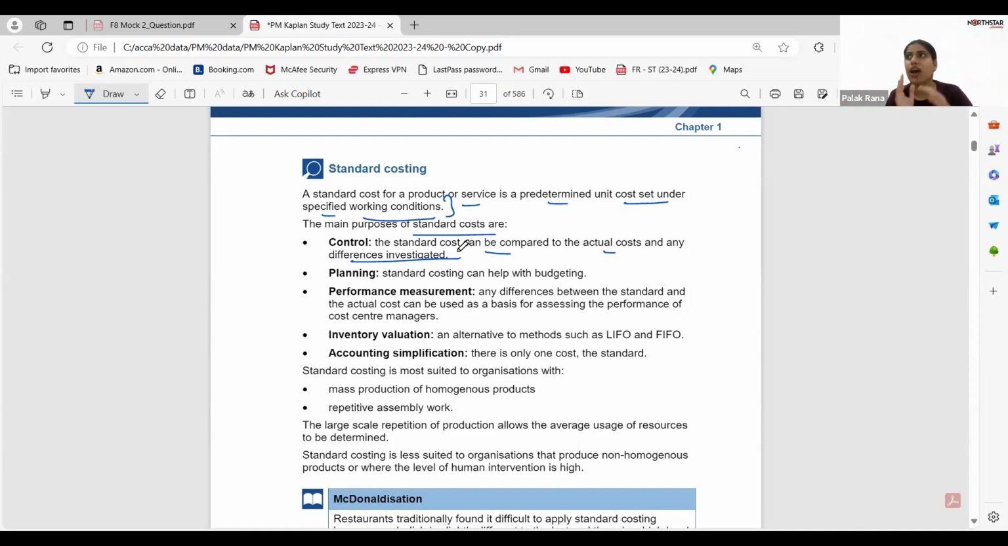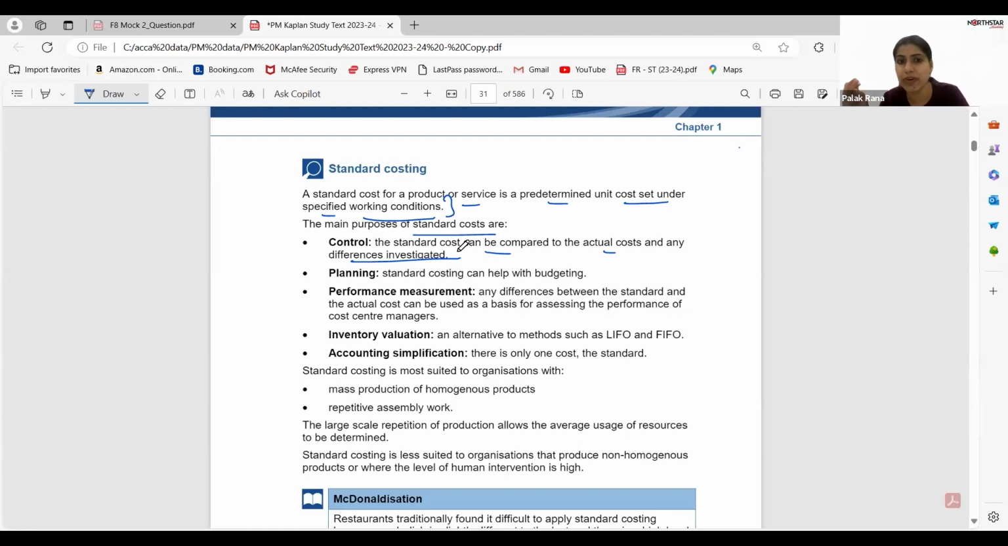Next is planning. With standard costing, I might have an idea. Suppose you have to spend on your ACCA, right? So you will be creating a budget in your head that for the purpose of ACCA, this will be our coaching fees, this will be our registration fees, this will be our annual fees, or this will be our examination fees. Based on that, you will decide whether you have to pursue it or not. Again, you will be planning in such a manner. So yes, planning is another important factor relating to standard costing.